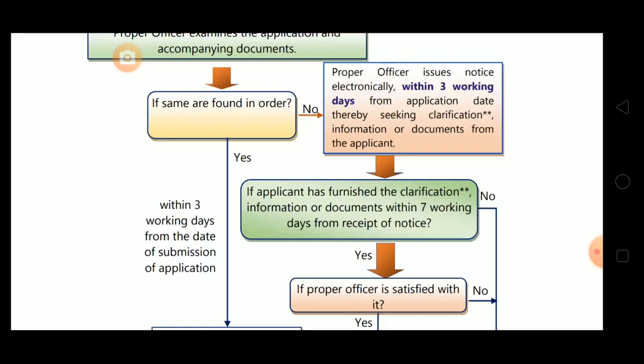The proper officer issues notice electronically within 3 working days from the application date, seeking clarification, information or documents from the applicant.